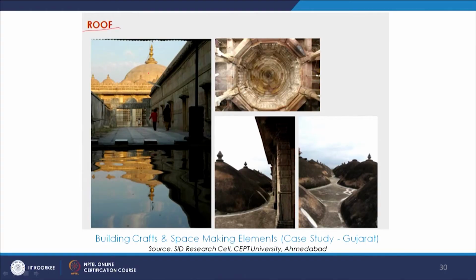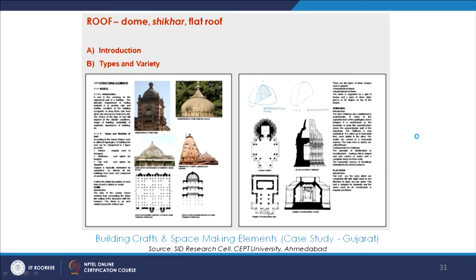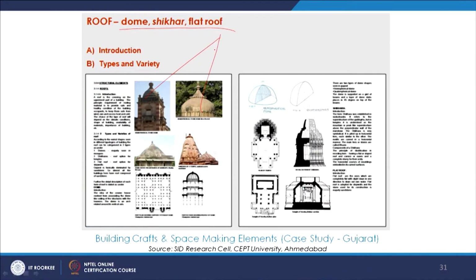Then the varied roof forms again. These have been documented as part of this research. So there is a dome, there is a shikhar, there is a flat roof, there could be more kinds of roof forms that could be documented. So here we see these different kinds, we see this shikhara, we see the dome over here, and again different kinds of drawings that help us understand this space making element.